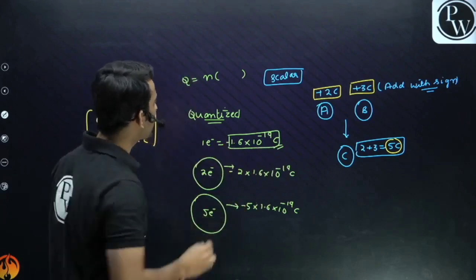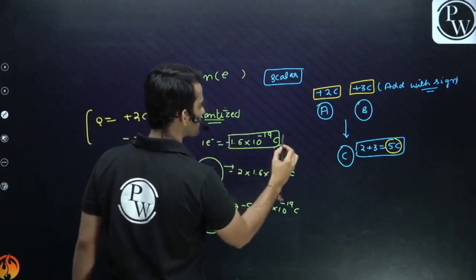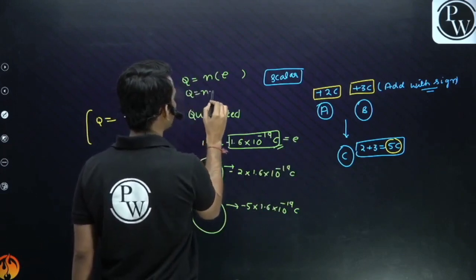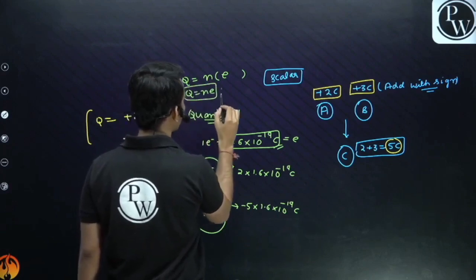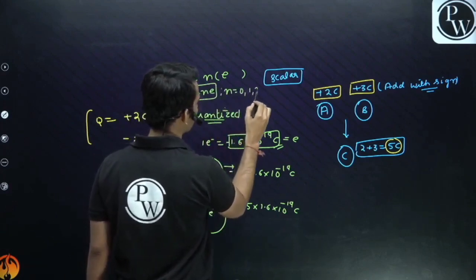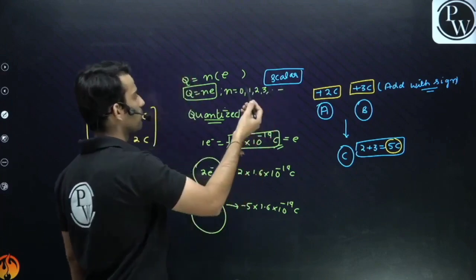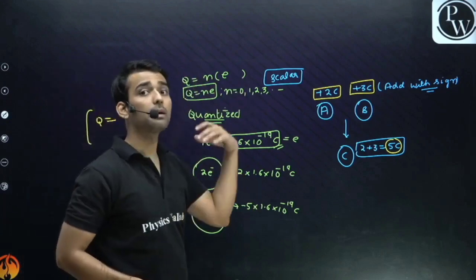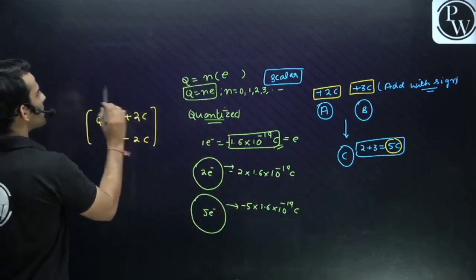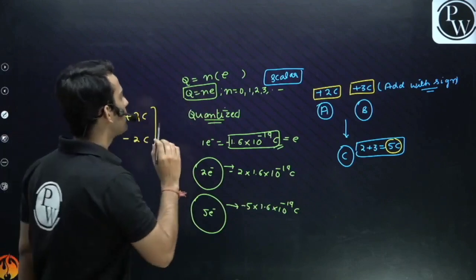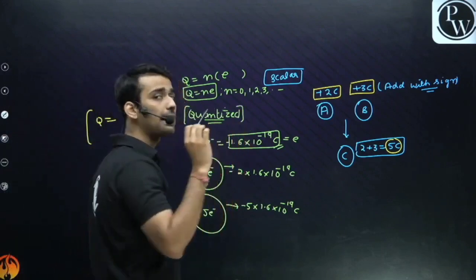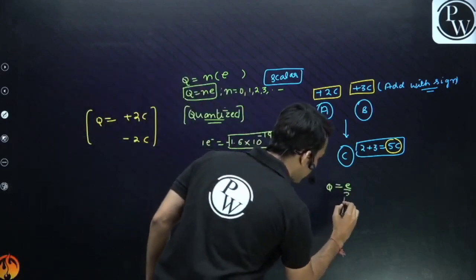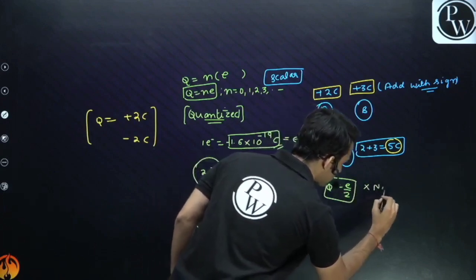The amount of charge on any body is a multiple of e, where e is the charge on a single electron. So guys, from here we can write Q equals n e, where n is 0, 1, 2, 3 and so on. It's an integer, a whole number basically, right? It cannot be negative, it cannot be a fraction. So it means the charge is quantized. Quantized means we can only have certain values of charges. It's not like you can say the charge on a body is e by 2. It is not possible.